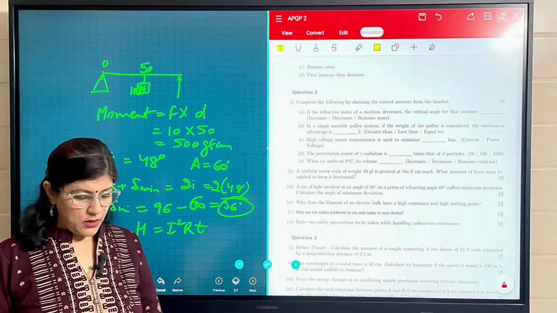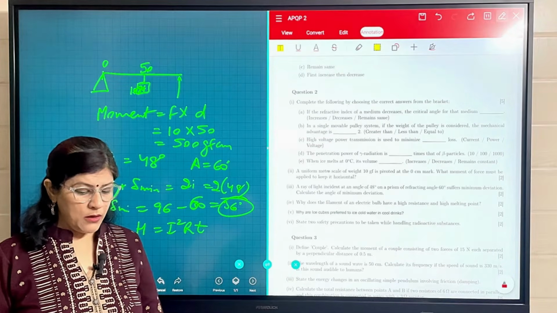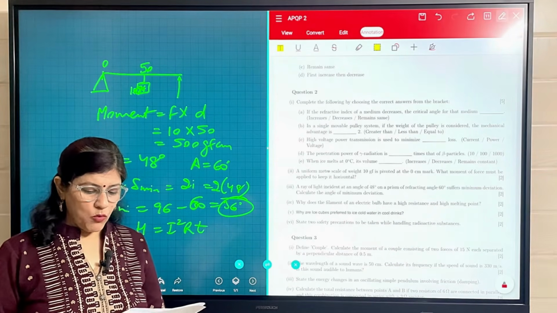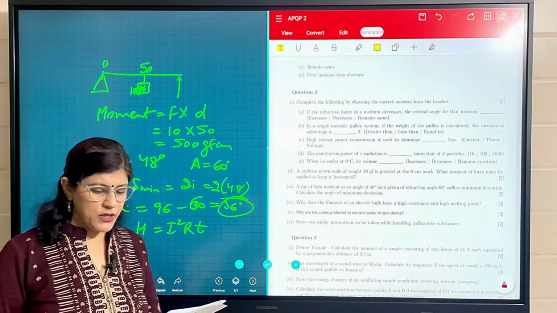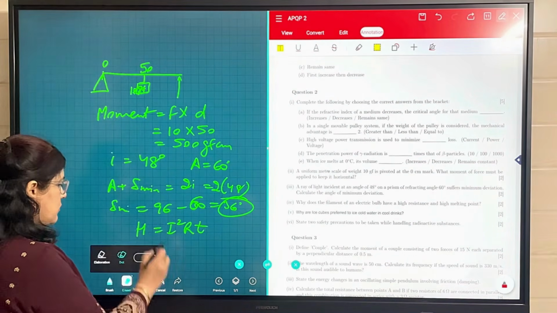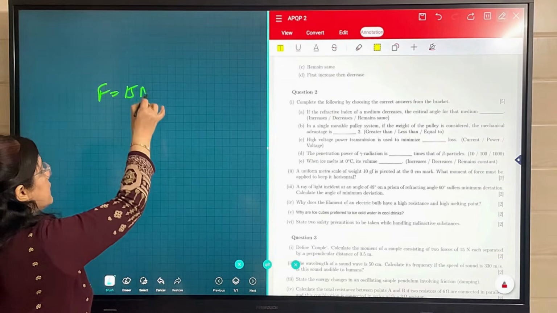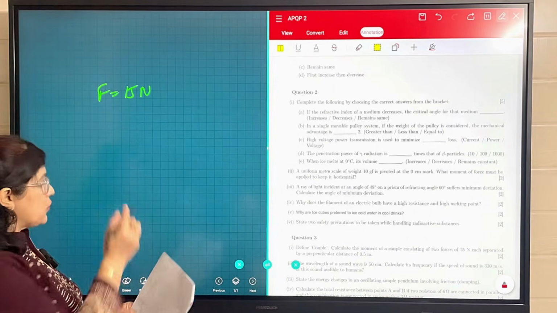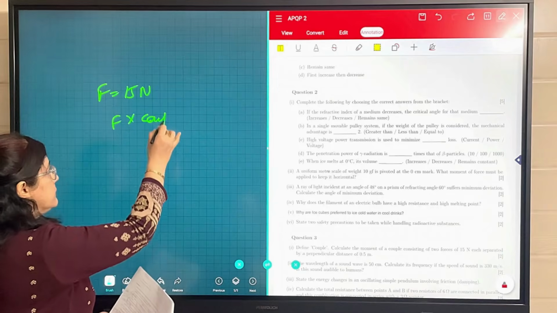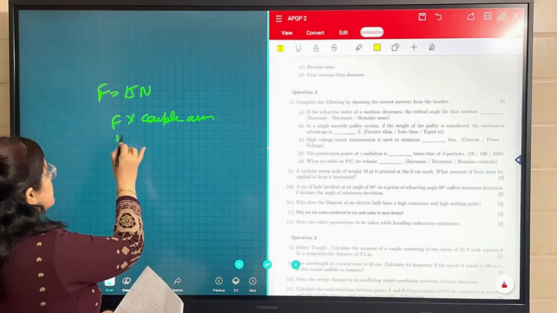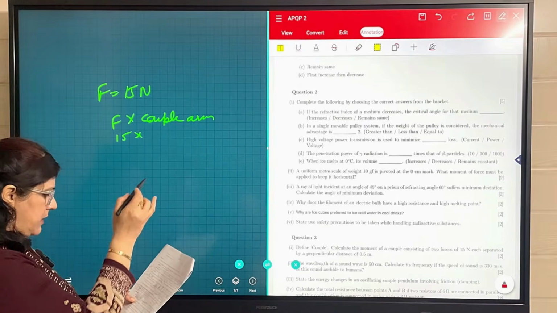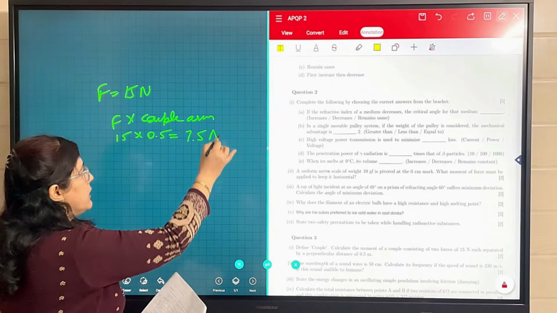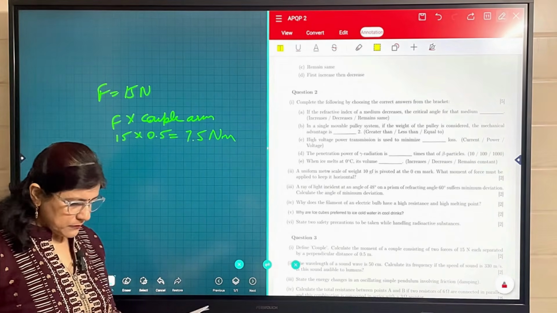Now coming to question number 3, define couple. A couple is equal and opposite forces not acting along the same line. Calculate the moment of a couple consisting of two forces of 15 Newton each. So force is 15 Newton, this is given, each separated by a perpendicular distance of 0.5. We know the formula is force into couple arm. Force is given as 15 and the couple arm is 0.5, and they are both in SI units. So that is why 7.5 Newton meter is the moment.